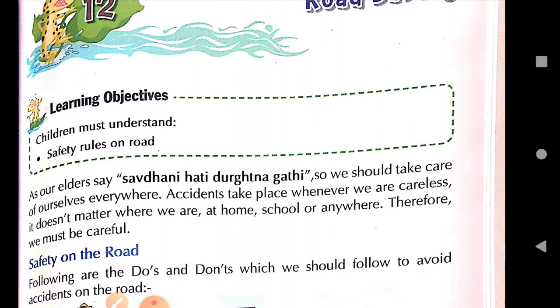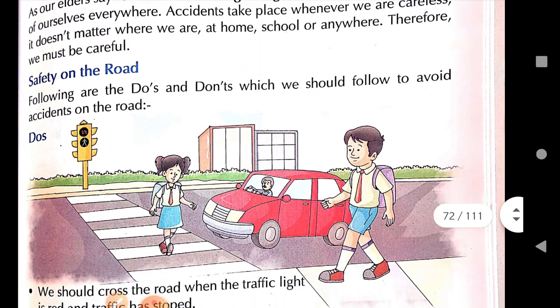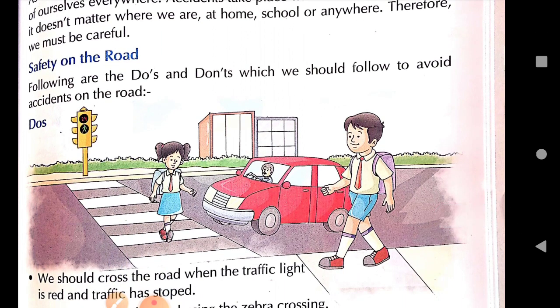So today we will discuss some do's and don'ts which we should follow to avoid accidents on the road. Do's means what we should do, and don'ts means what we should not do. Now first we will discuss the do's. That means what rules you should follow.